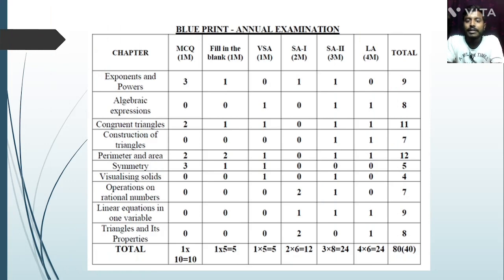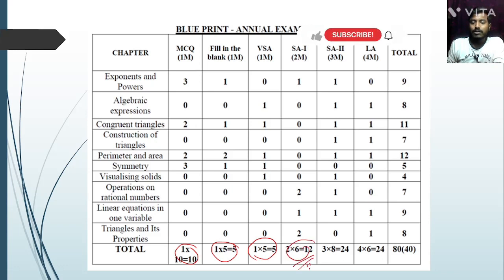This is the blueprint of your annual examination. 1 mark: multiple choice is 10, that is 10 marks, fill in the blanks is 5 marks, and very short type questions also 5 marks, and 2 mark questions are 12 marks. So the total is 32 marks.